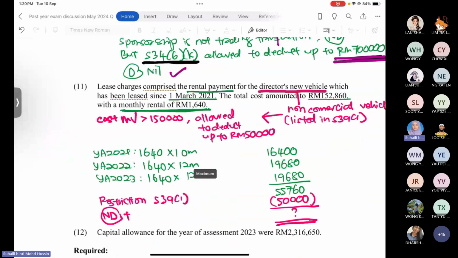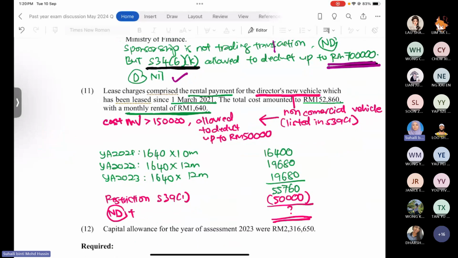Lease charges comprise the lease rental payment for the director's new vehicle, which has been leased since 1st March 2021. Total cost amounted to 152,860 ringgit with a monthly rental of 1,640.